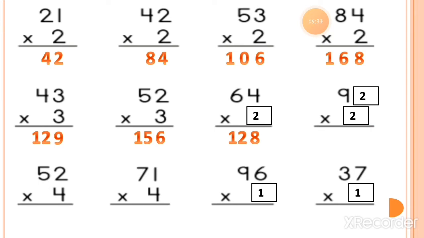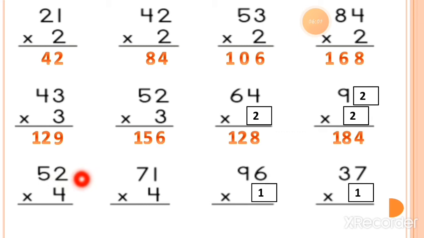So 2 twos are 4, which is the ones value. Now let's multiply 2 with the tens value, which is 9. So 2 nines are 18. So what is the answer? The answer is 184. Now the next one is 4 twos are.